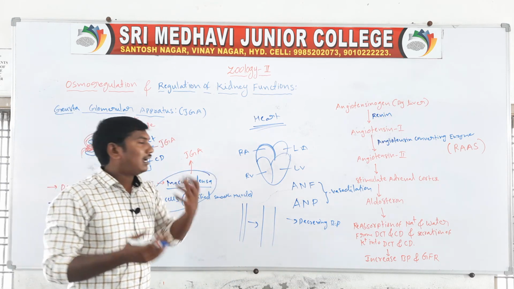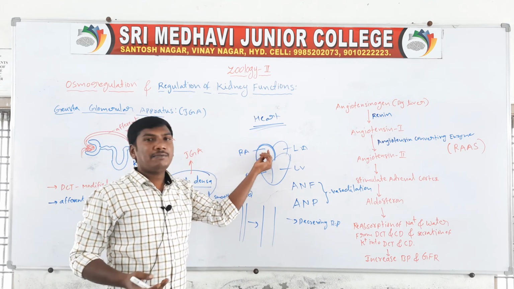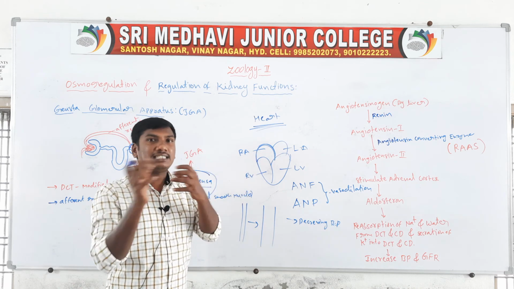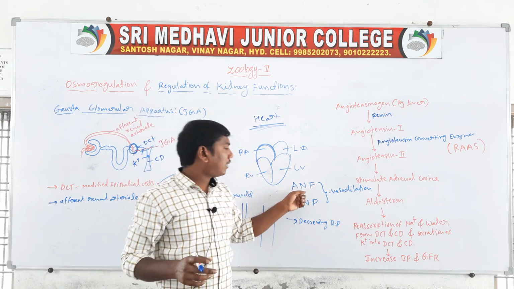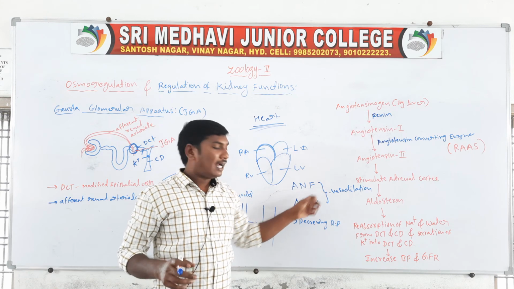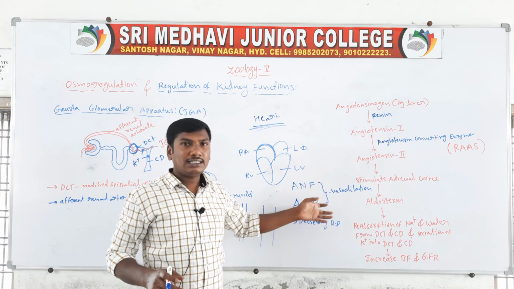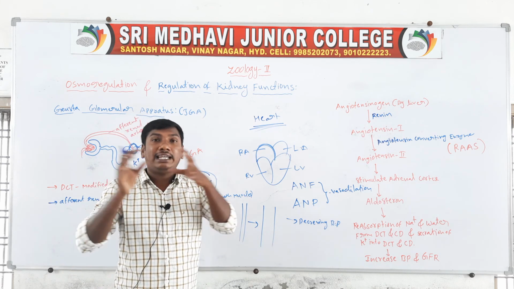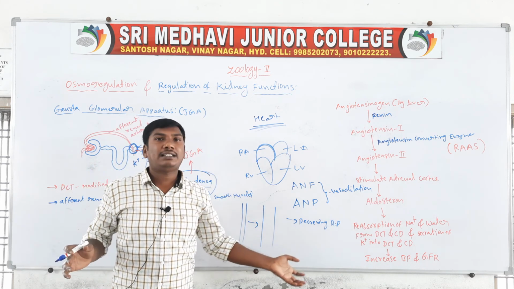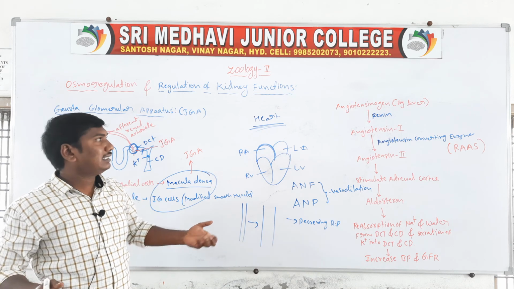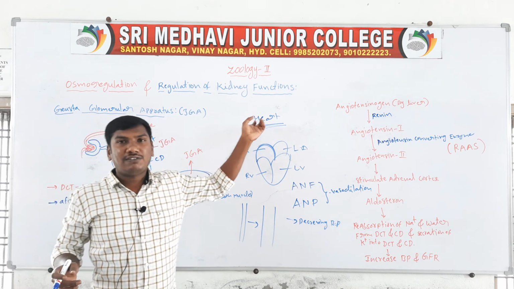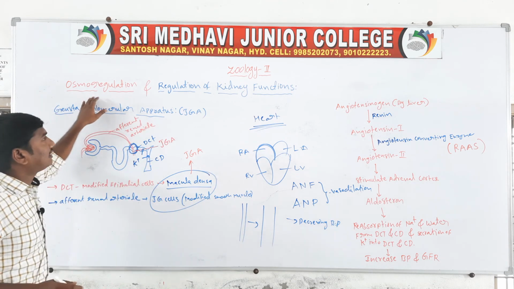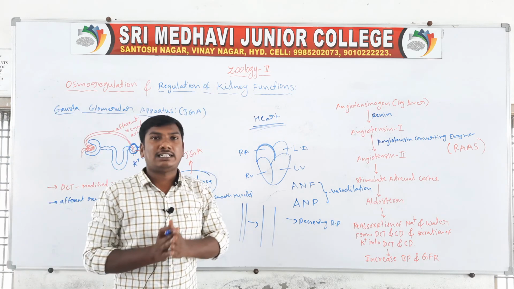First of all, in the heart, the right atrium blood pressure increases and the right atrium walls stretch. They release the hormone atrial natriuretic factor or atrial natriuretic peptide. This hormone causes vasodilation, the blood vessel size increases, and the blood pressure decreases. So the heart functions in the regulation of the kidneys, in osmoregulation and regulation of kidney functions.